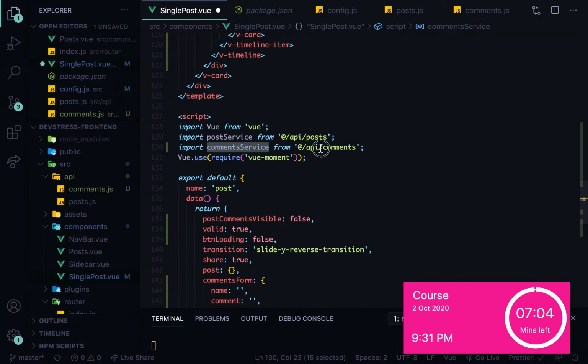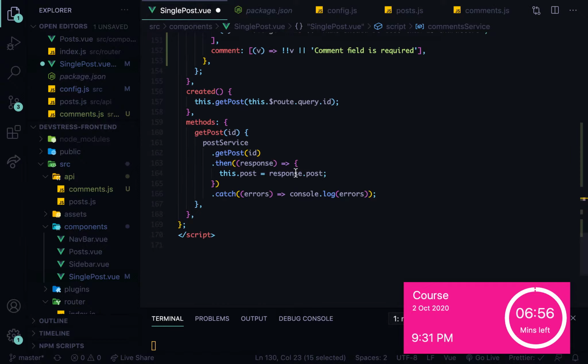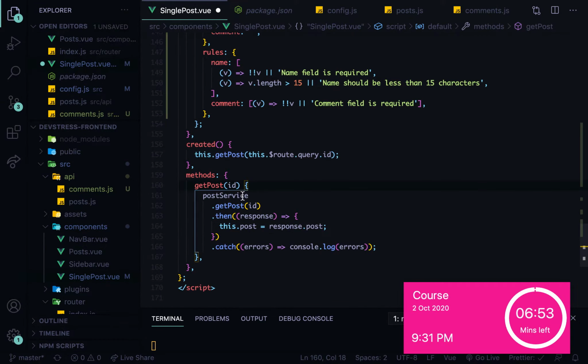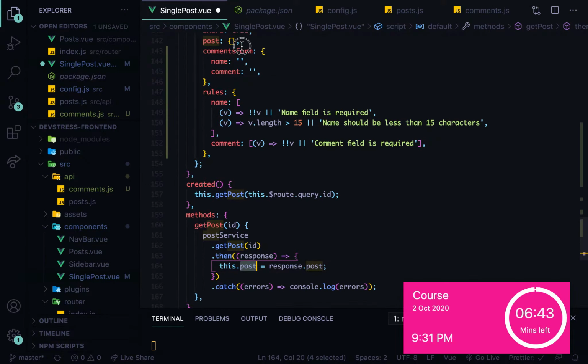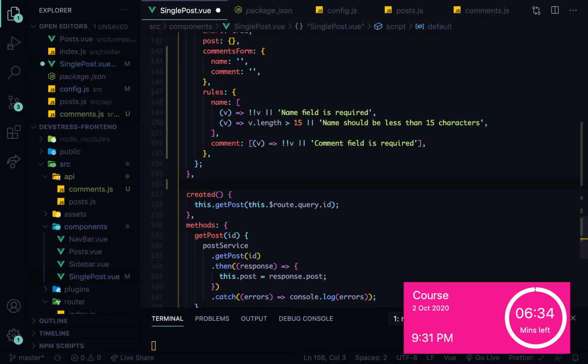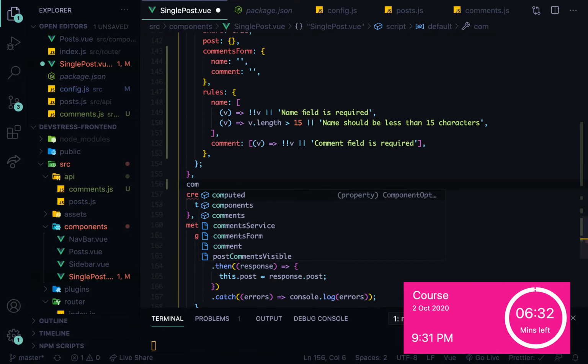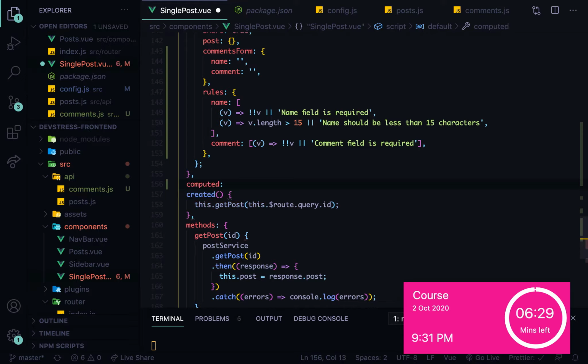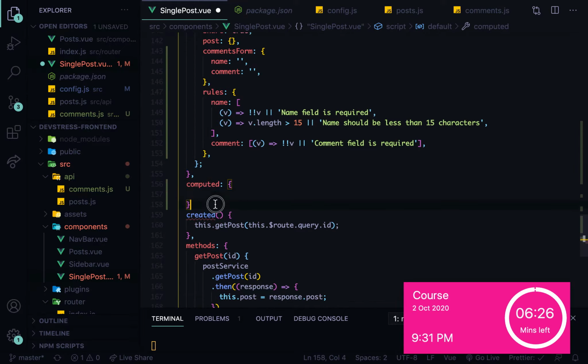So we're getting a comment service, right? So we still have a comment service. So we just say comment service, and then we go in here. I think we have to first of all check if the post has a comment. So everything goes into the post. The post is actually inside this object here. This is the post, right? So we can create what we call computed properties to check if the post has a comment or not. So we can say computed, and it's just like that.